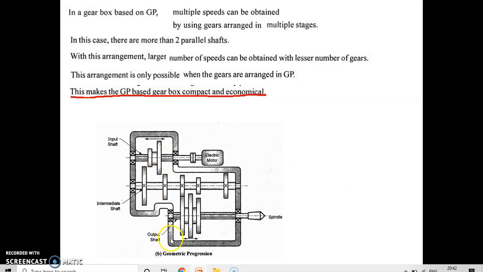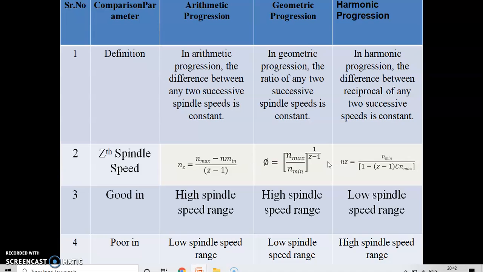If you compare the geometric progression arrangement, you can see the gearbox arrangement is compact and economical. Observe the figure: all the gears or pairs are properly distributed, and this is a compact arrangement. In general, dear student, whatever we have discussed in this video, we can compare.